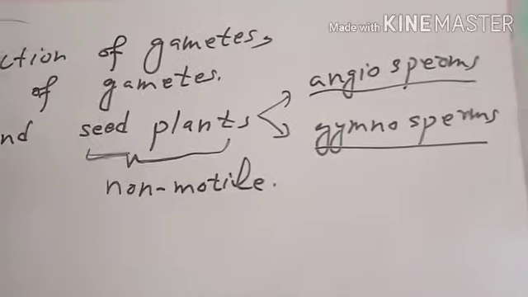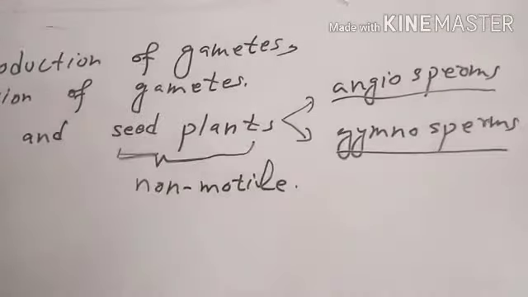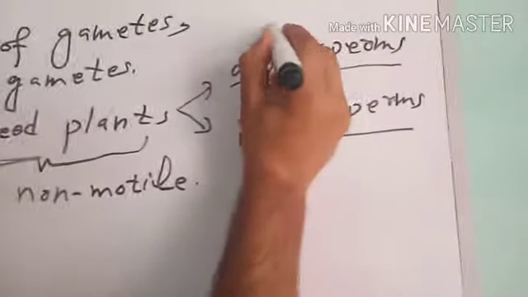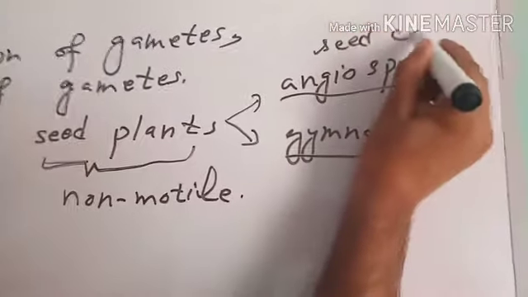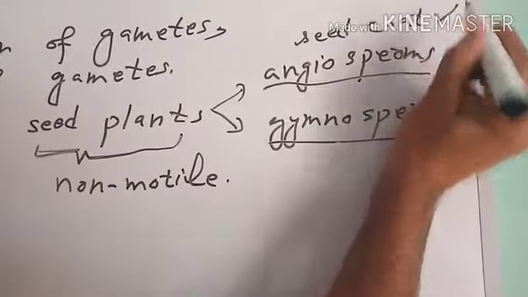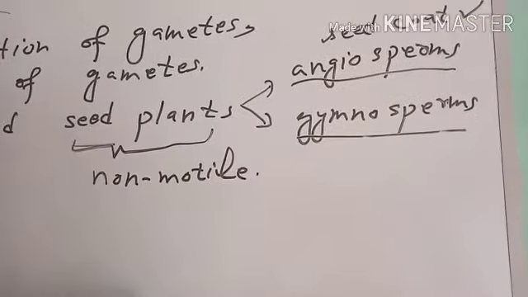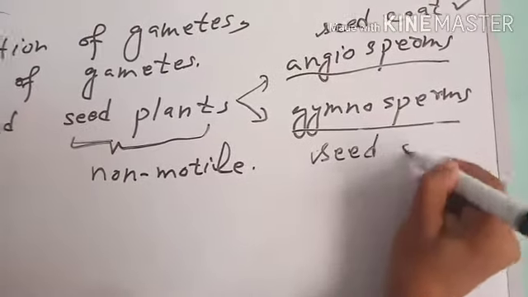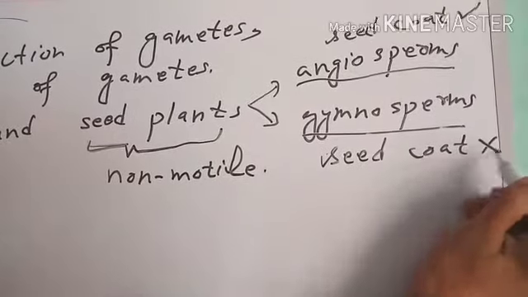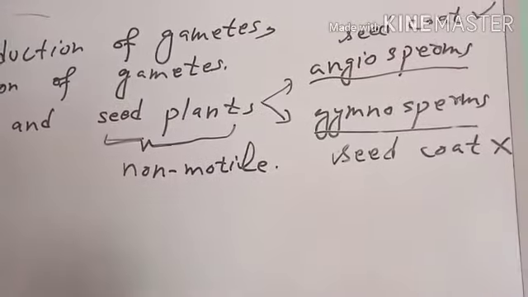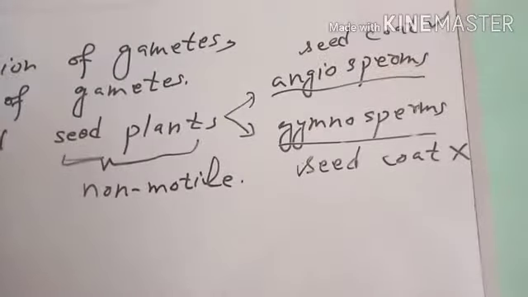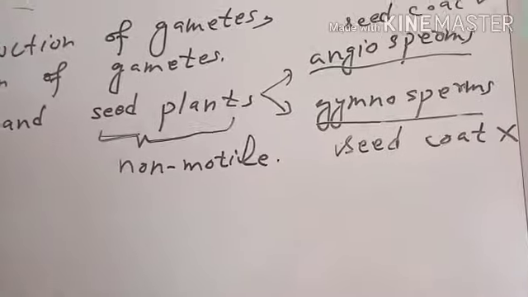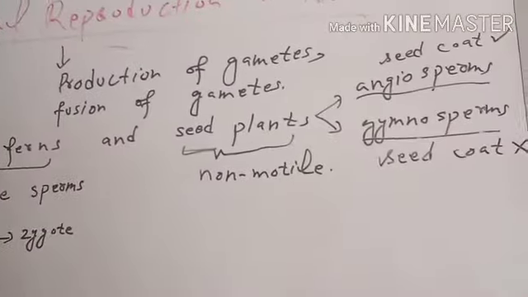Angiosperms are the seed plants whose seeds are covered by a seed coat. They have a seed coat. But gymnosperms are the seed plants whose seeds have no seed coat. But both angiosperm and gymnosperm produce seed. That is why they are called seed plants or embryophytes or spermatophytes.